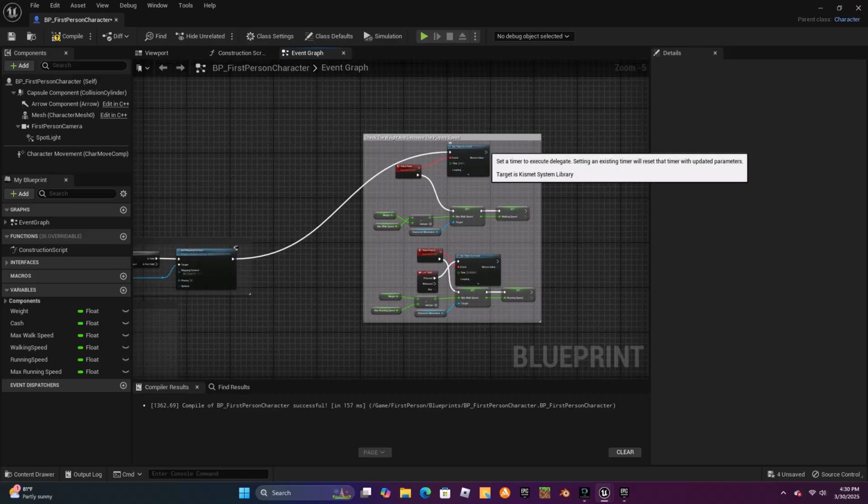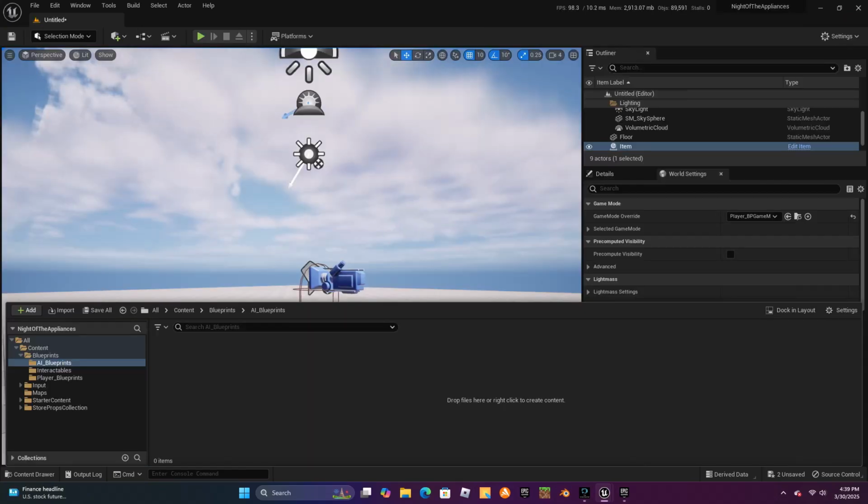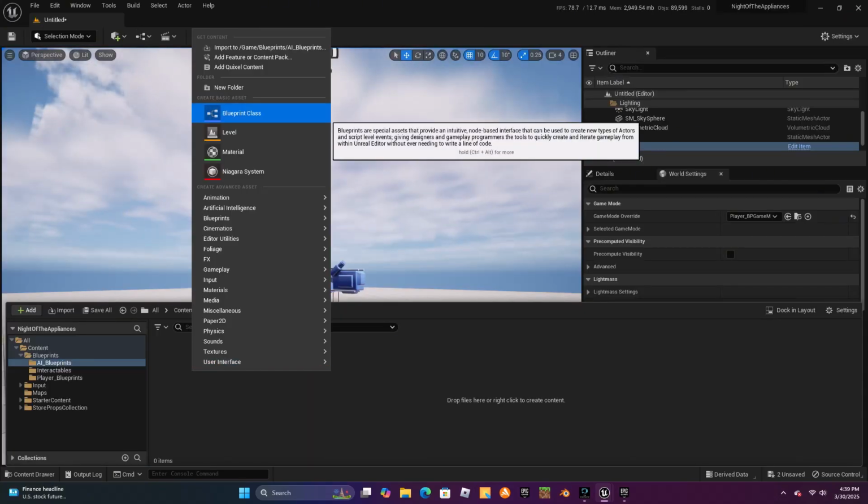Alright, so now we have this weight system that I provided with code. This will make it so the heavier you get, the slower you get. So the more items you take, the slower you're going to get from the weight.